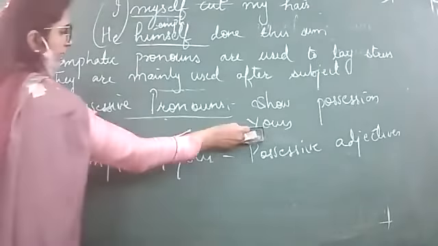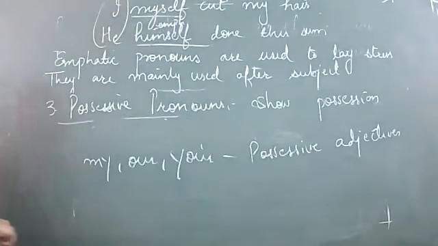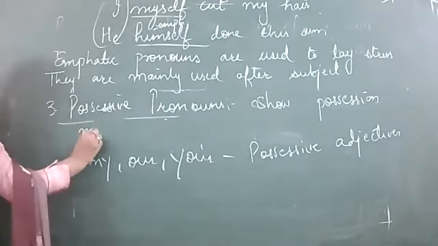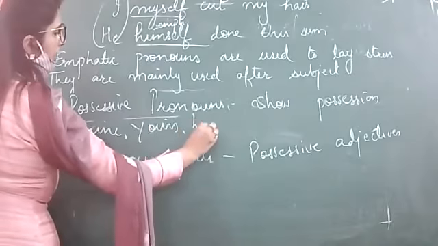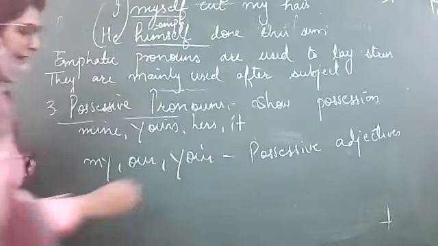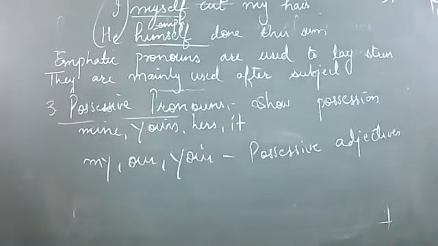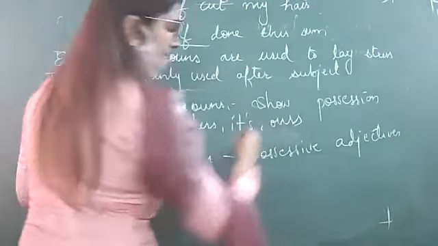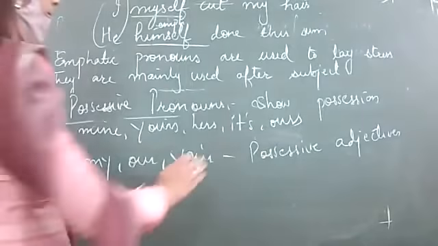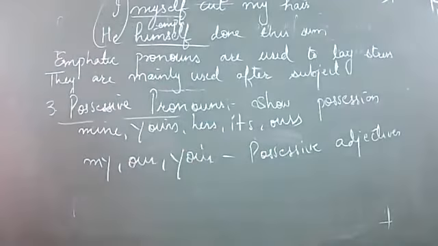Write down here, change these examples, because otherwise you will be confused that ma'am has written my in both. So write down examples like mine, yours, hers, its.